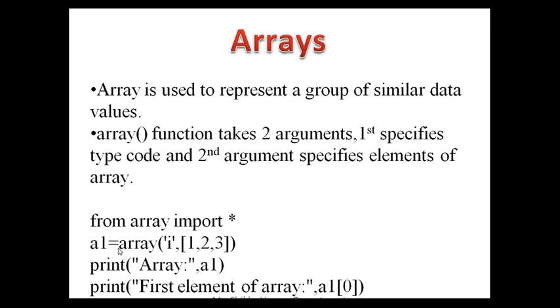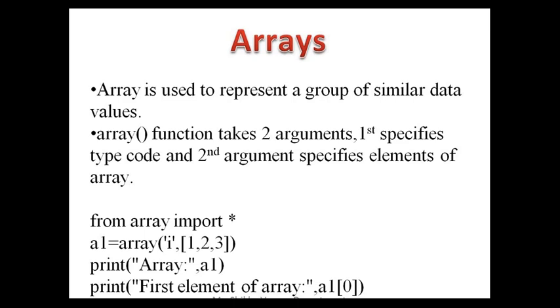Like in this example, I have declared an array by first of all importing the array module. About modules we will discuss further in later sessions. Then to print this, simply specify the type code and the second argument, the elements of the array. Here the elements of the array are present in A1, so I am passing A1. The last statement denotes accessing a particular element of the array; this will result in the first element, that is, the element at index 0.